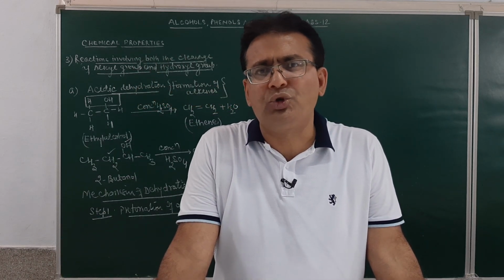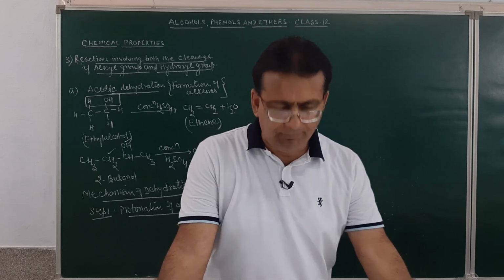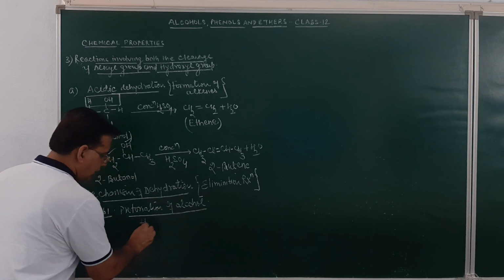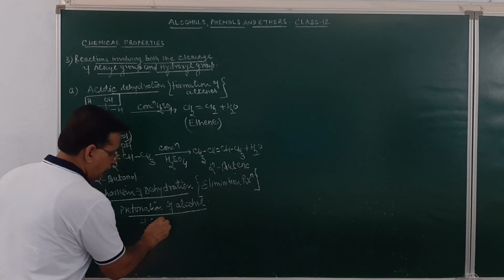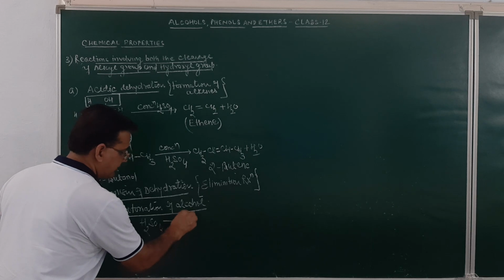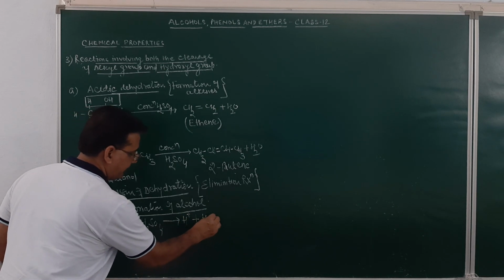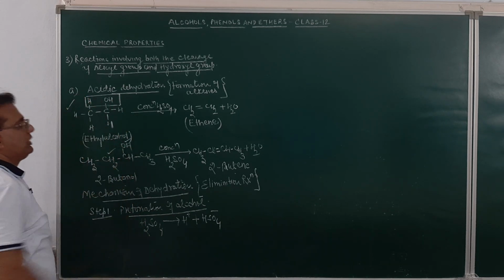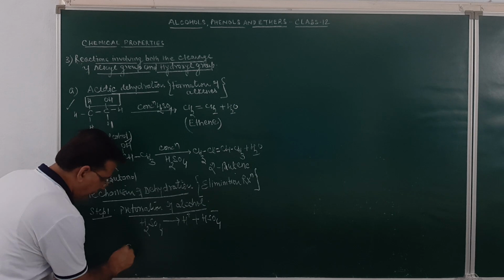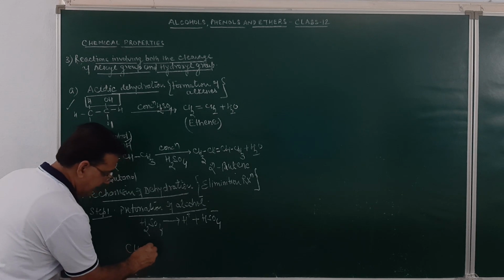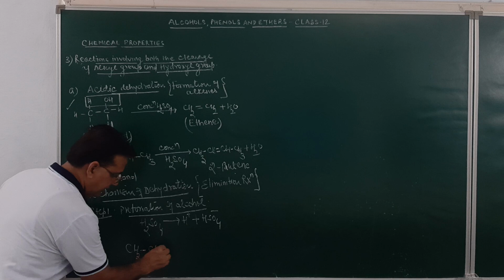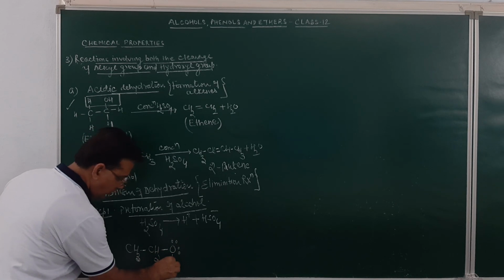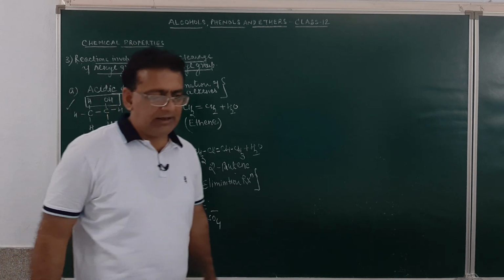Sulfuric acid, H2SO4, will ionize to form the hydrogen ion and the bisulfate anion. Now alcohol, let me take ethyl alcohol: CH3CH2OH. Am I clear? This is ethyl alcohol.